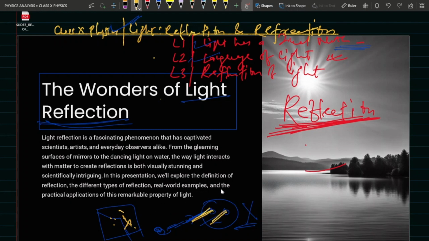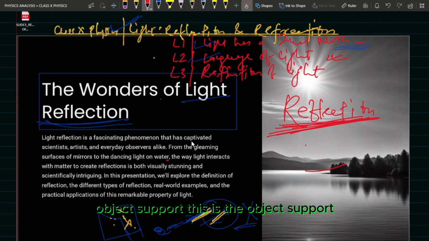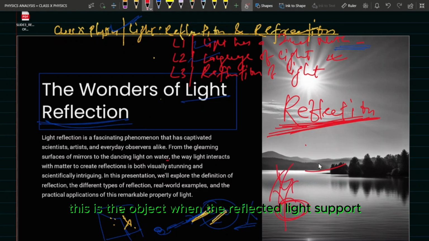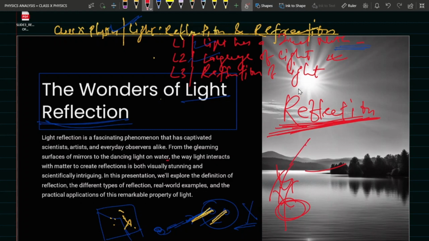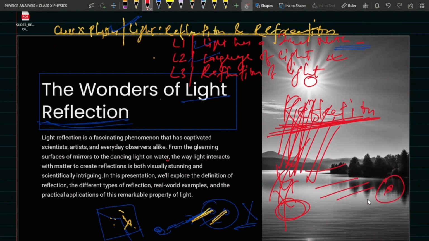Understood? There were many other scientists who worked on this, and we come to know that when reflected light comes from an object, suppose this is the object, and suppose light is coming from the sun, and after reflection this reflected light falls on our eye, we see the object.